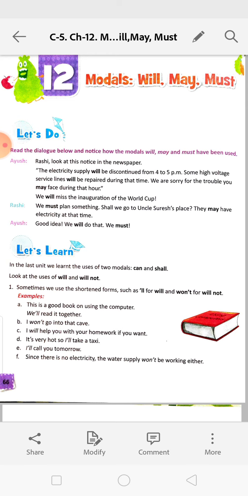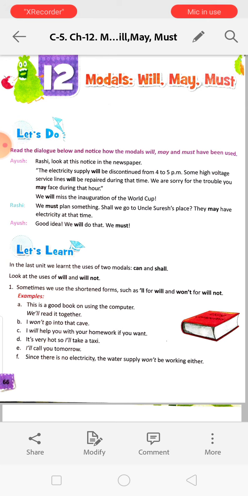Positive. I won't go into the cave. Won't means will not. We won't go to the cave. That is to talk about a future action, negative.